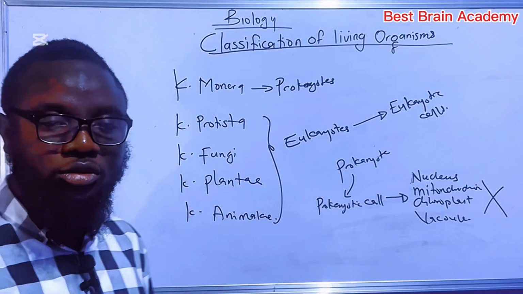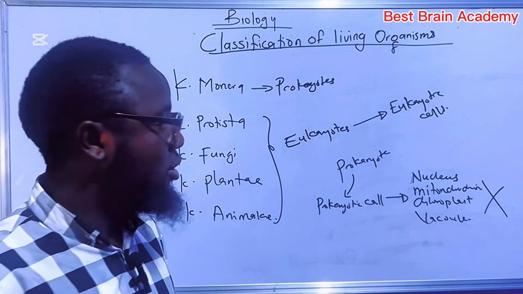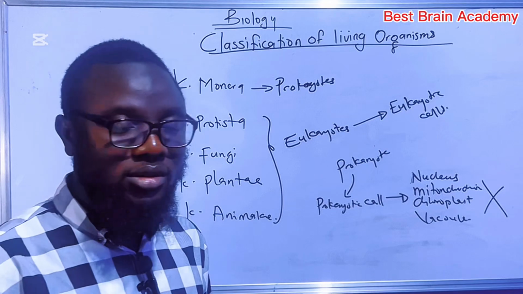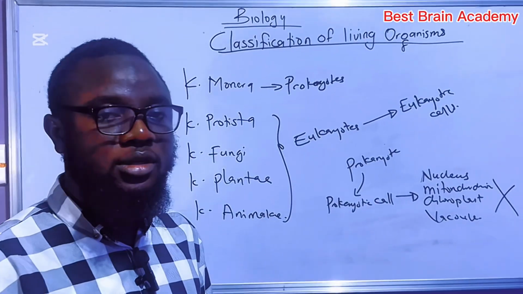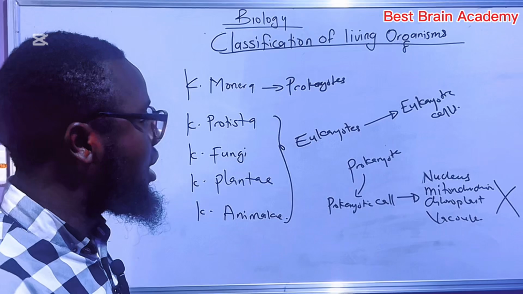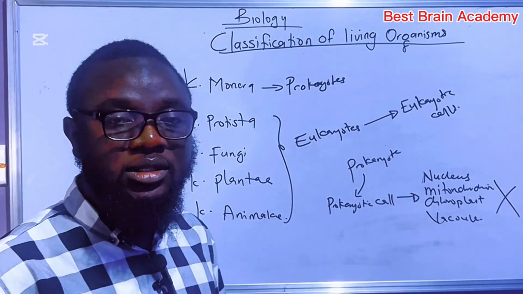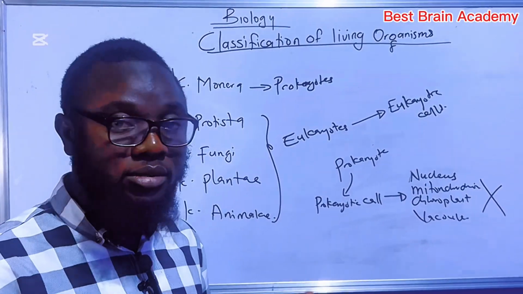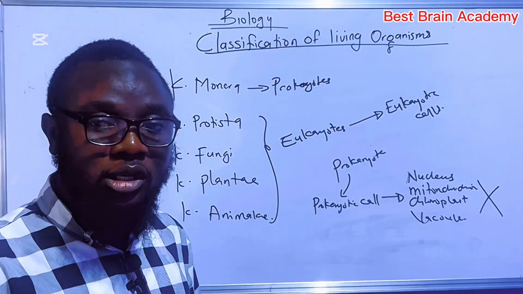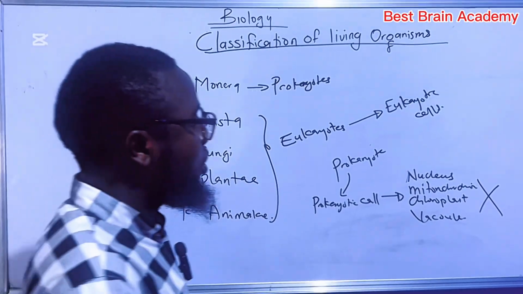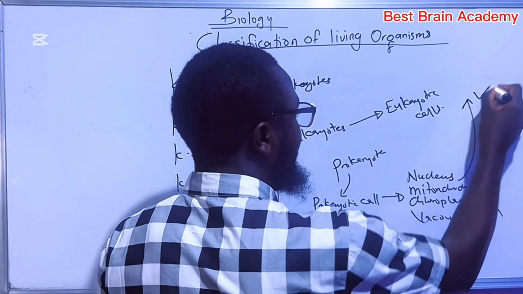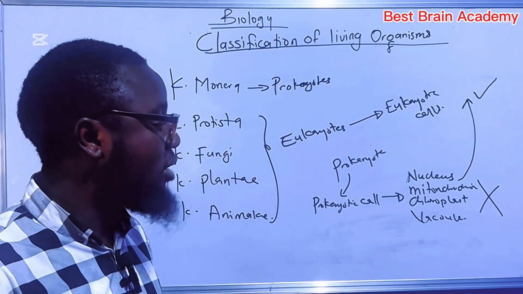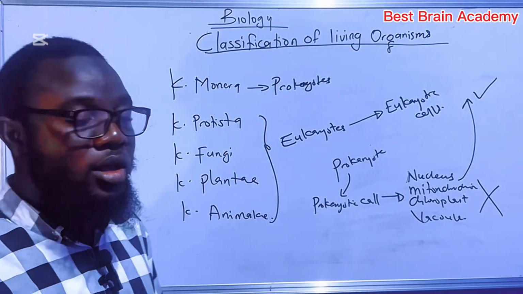And here's now the question. What are eukaryotic cells? Eukaryotic cells are cells that have membrane-bound organelles. They are the opposite of the prokaryotic cells. These cells have membrane-bound organelles, and I've already defined what membrane-bound organelles are. These are organelles inside the cell that have their own membrane. Examples: mitochondrion, nucleus, chloroplast, vacuole. So they will have a nucleus, they will have mitochondrion, they will have chloroplast if they are plant cells, and they have vacuole as well. So in a nutshell,